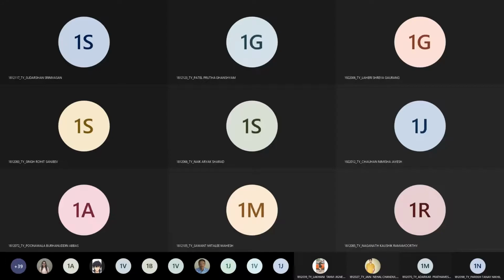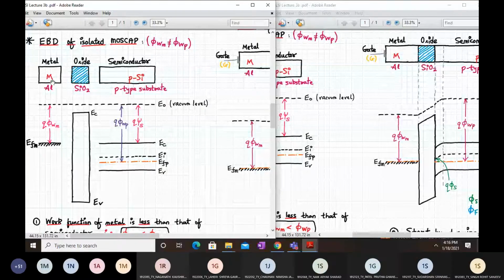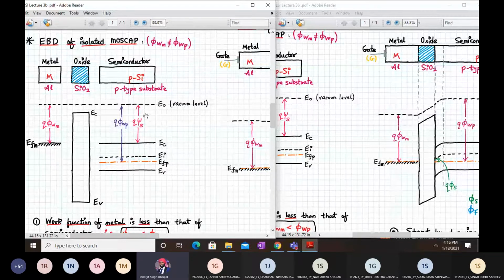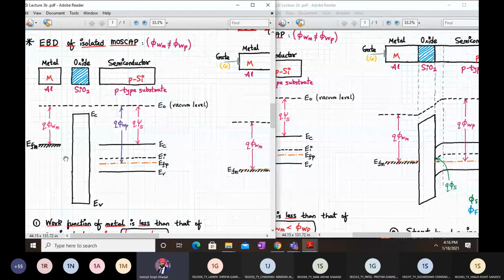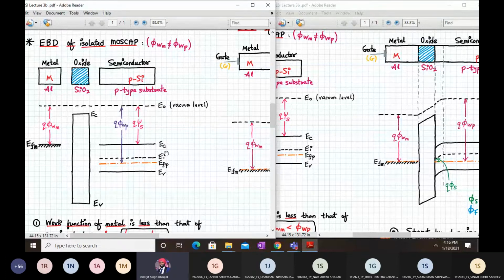Metal, oxide and semiconductor are separate, and we have seen the importance of the vacuum energy level E naught. Everything is measured with respect to the E naught level. For metal we use aluminum, silicon dioxide for the oxide, and for the semiconductor we have a p-type silicon substrate. We have considered the case where the work function of the metal is less than that of the p-type silicon.